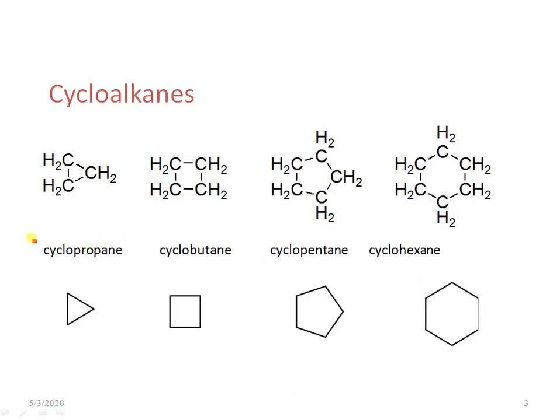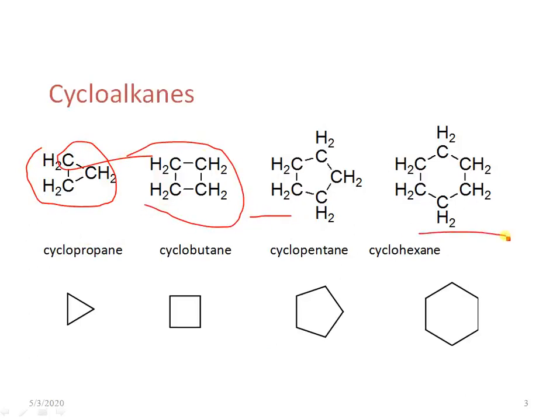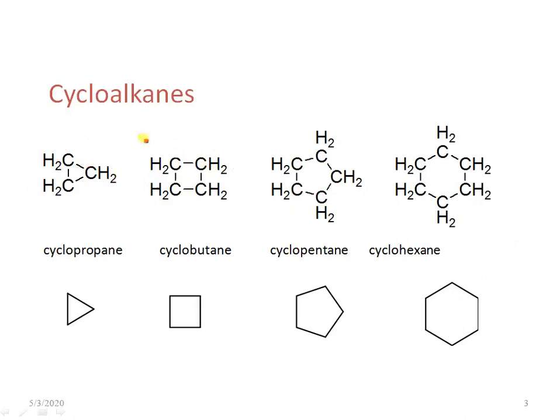Like this, if 3 carbons are there, it is cyclopropane, this is cyclobutane, cyclopentane, cyclohexane. These are all saturated ring systems.